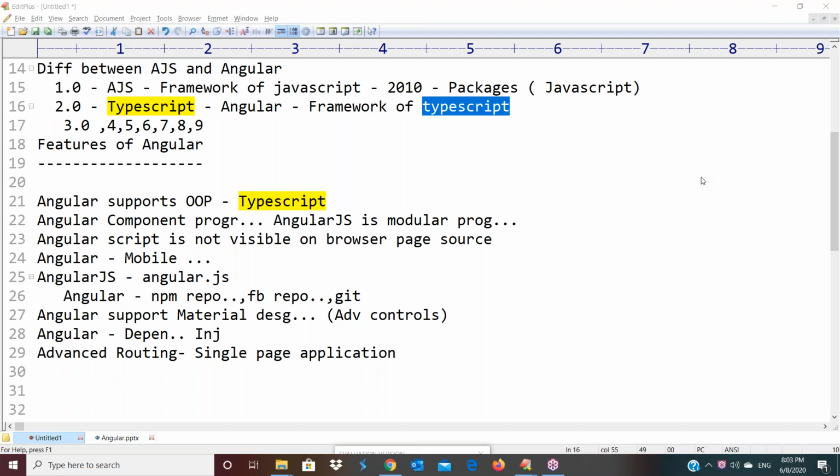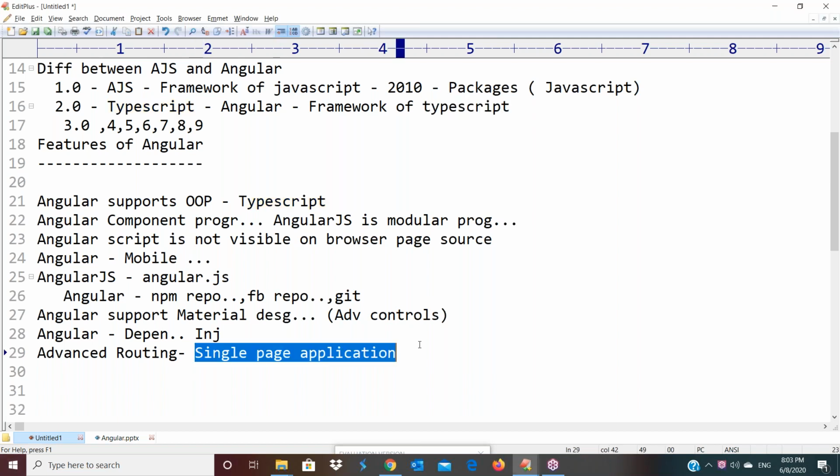Yes, sir, quick question. Yeah, tell me. So the roles concept is not available in AngularJS? Role-based authentication means the guards concept is there. The authentication guard concept is not available in AngularJS. You have to do that manually, by default the functionality is not available. But when you are coming to Angular, the router guards concept is available, so we can use that to achieve the task.